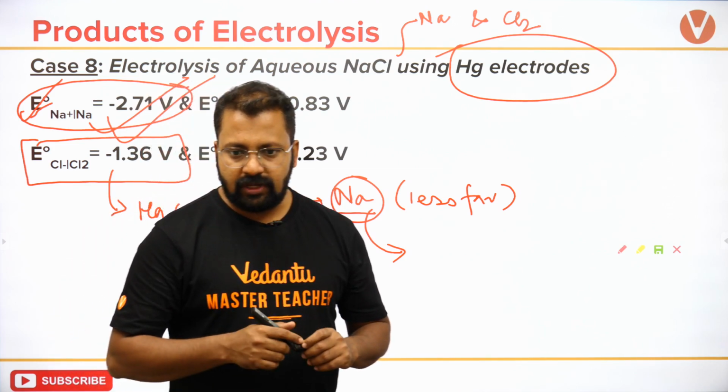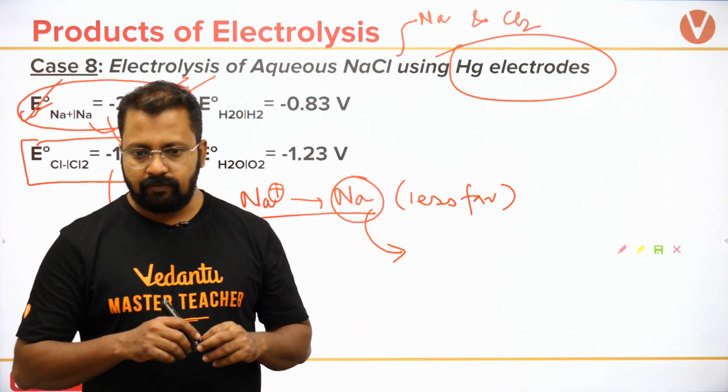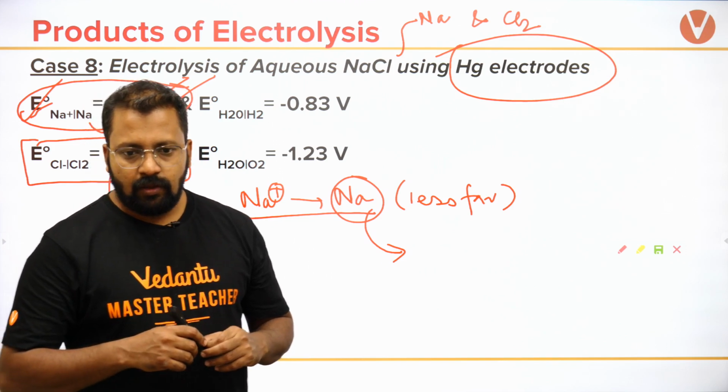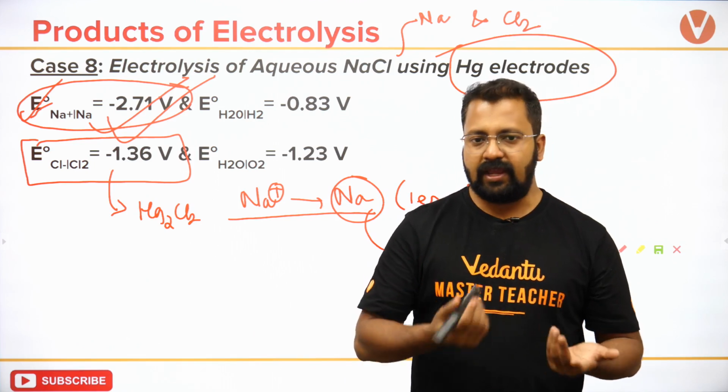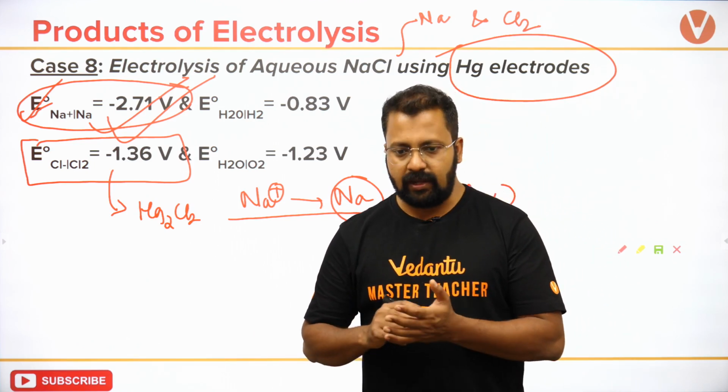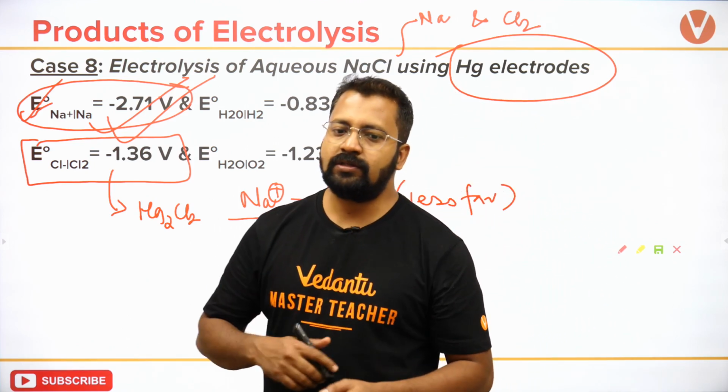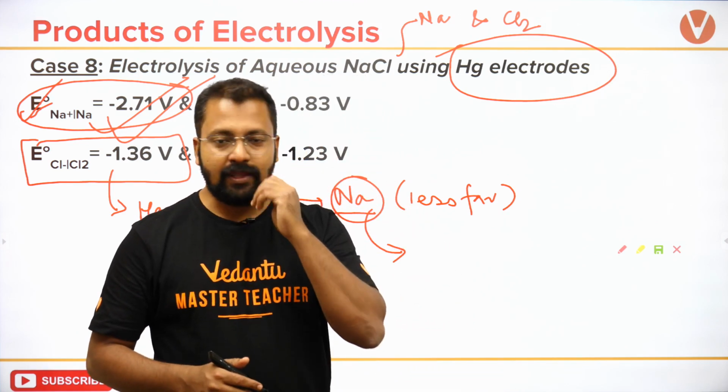I have two items A and B. The potential of A is more than B, but n value is less than B, so whenever we are taking, potential is always delta G by n. So electrons do not play any role.